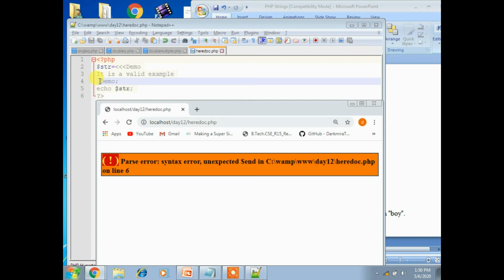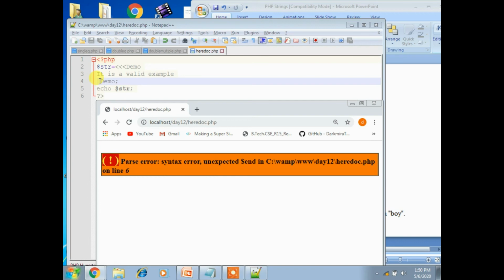That is a parse error, unexpected end. Why? Because at the 6th line it is displaying an error.